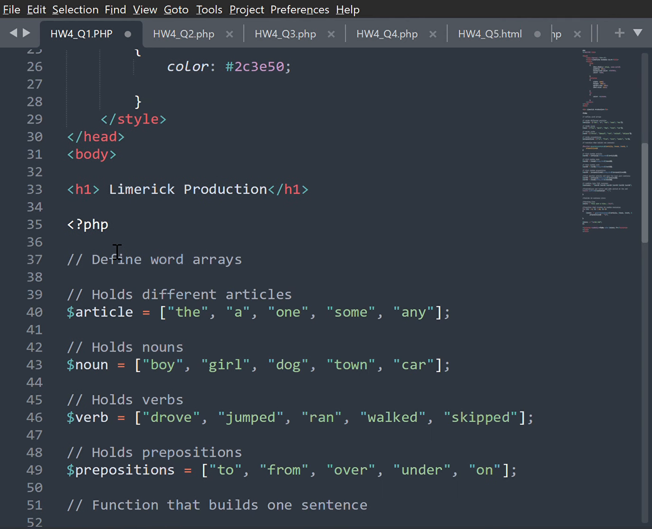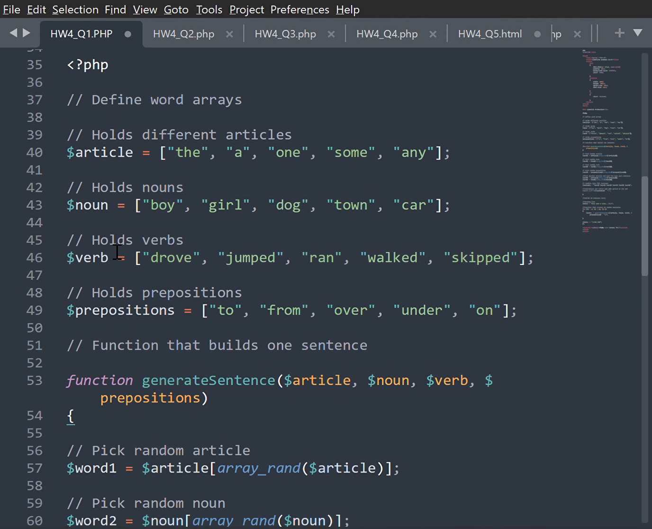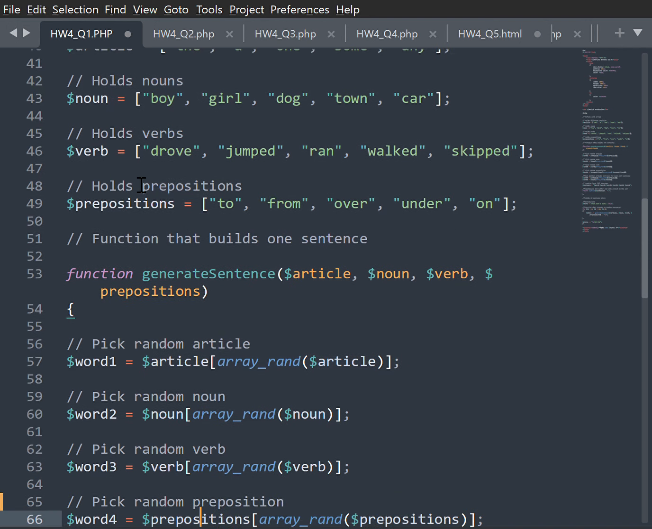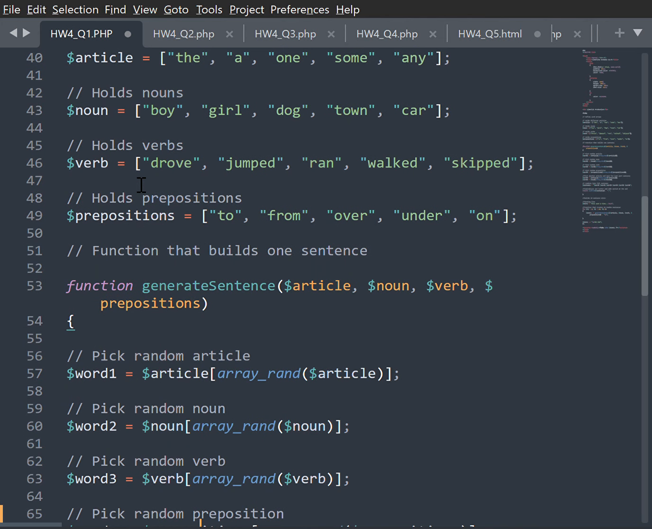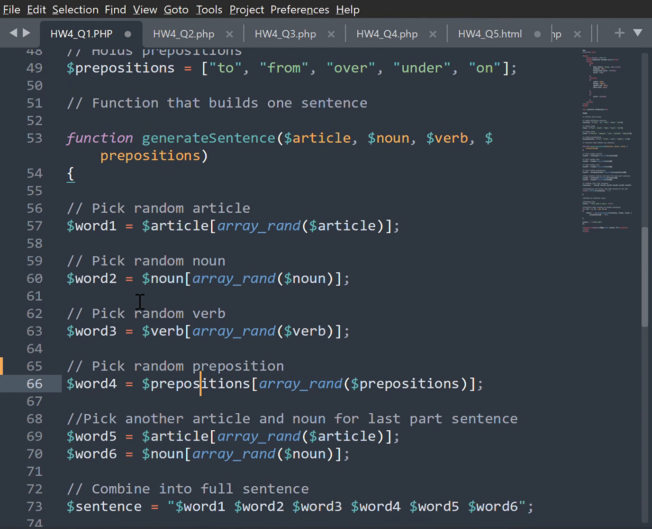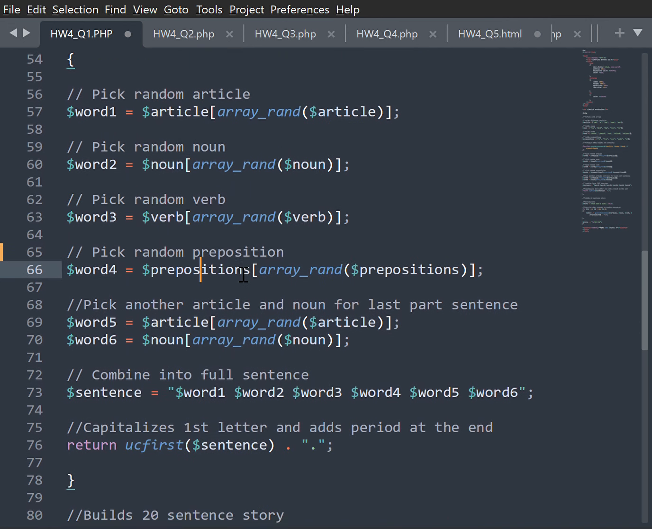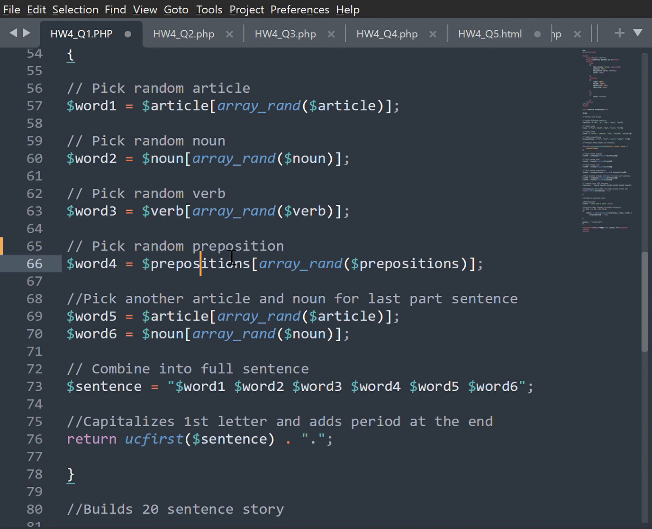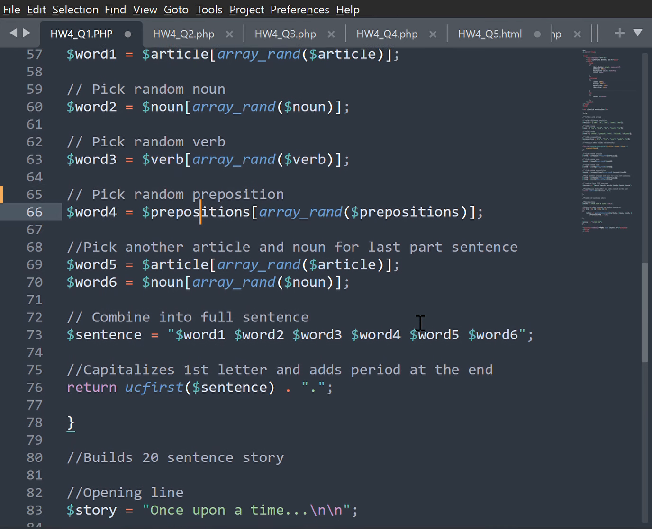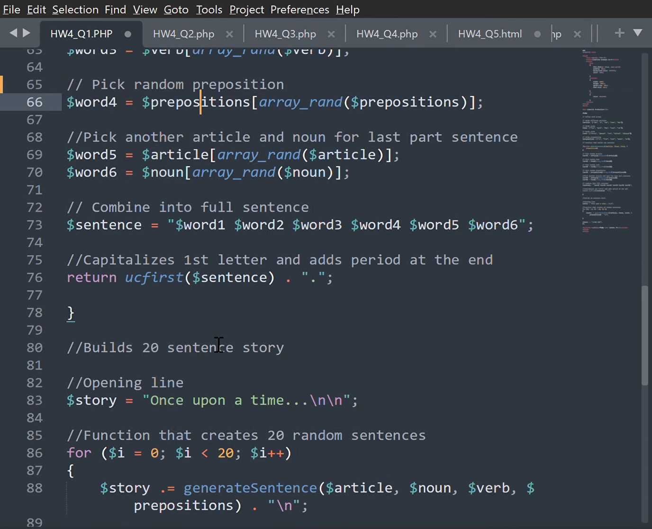Okay, so over here we're defining different arrays. We have the different articles, nouns, verbs, and prepositions. Then we created a function that will generate sentences. It will pick from random articles, random nouns, verbs, and prepositions. And then it will pick another article and noun for the last part of the sentence, and then combine it into a full sentence.